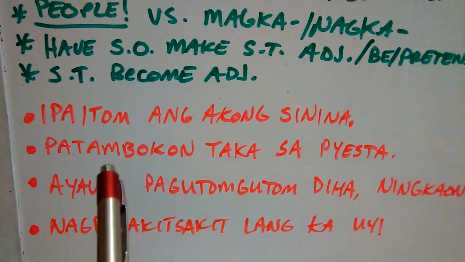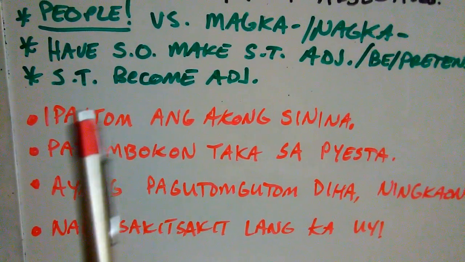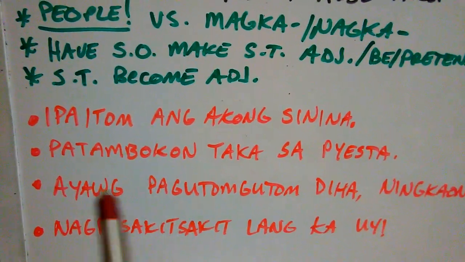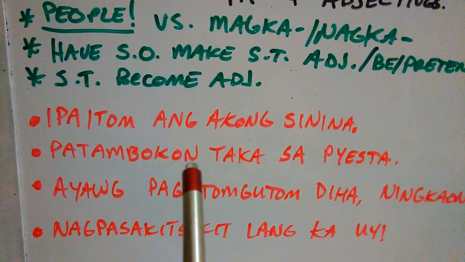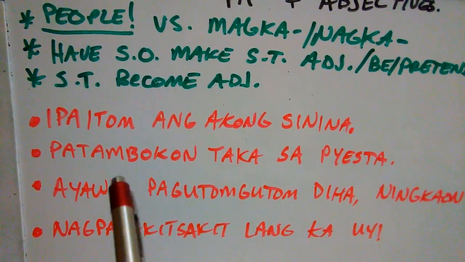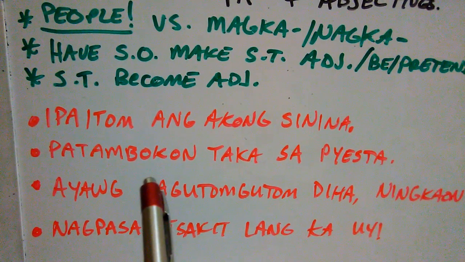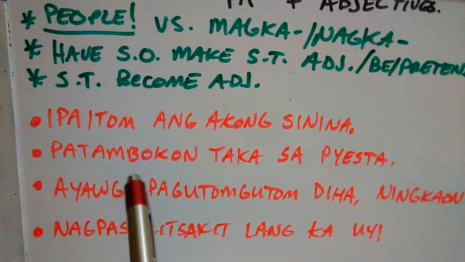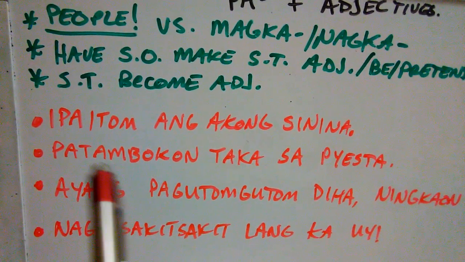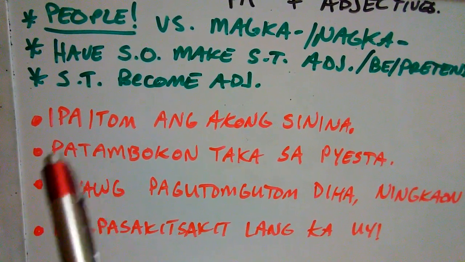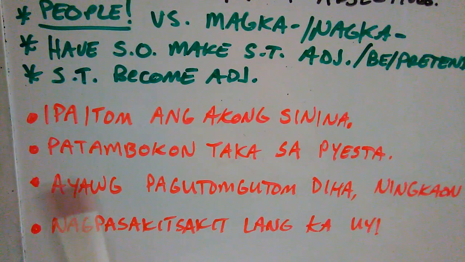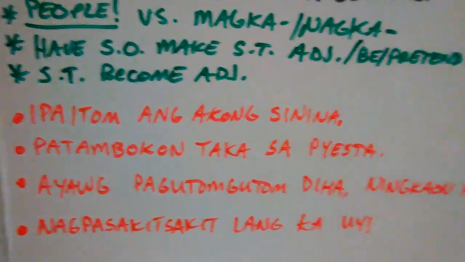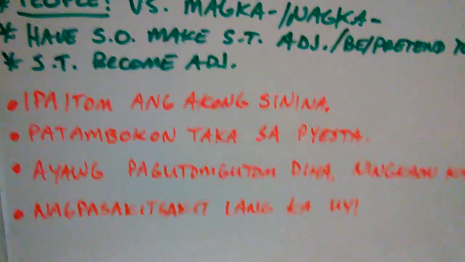Or you can look at it as someone or something becoming more and more of this adjective. But look at tambok, it's conjugated with on at the end, and we already know what on signifies, right? So if we add this pa, we now get a circumfix, patambokon. Patambokon taka sa fiesta. Okay, I'm gonna fatten you up at the party.